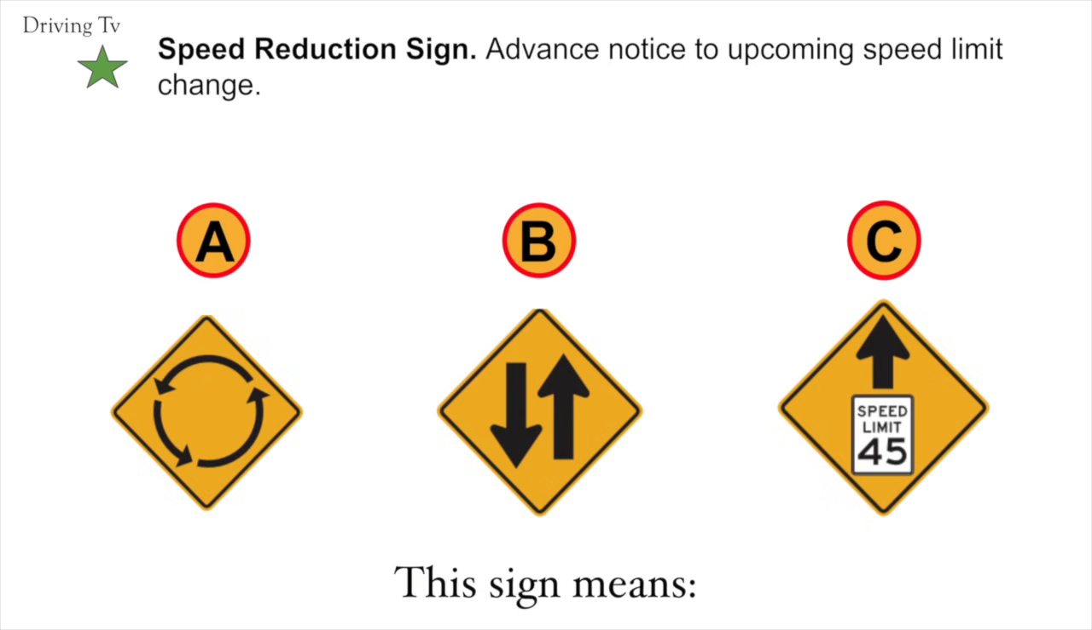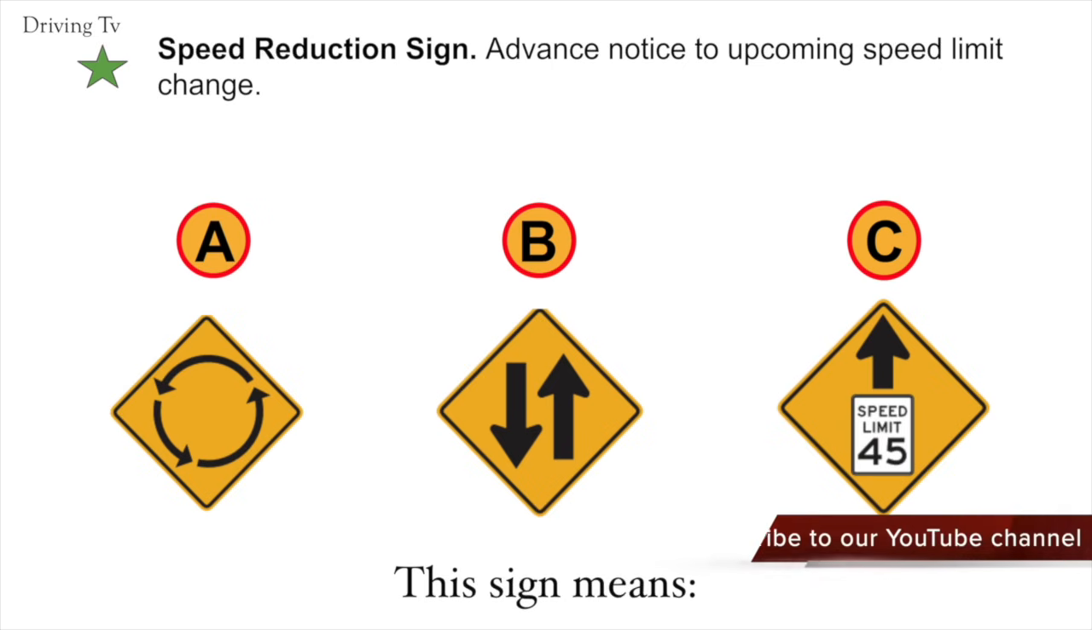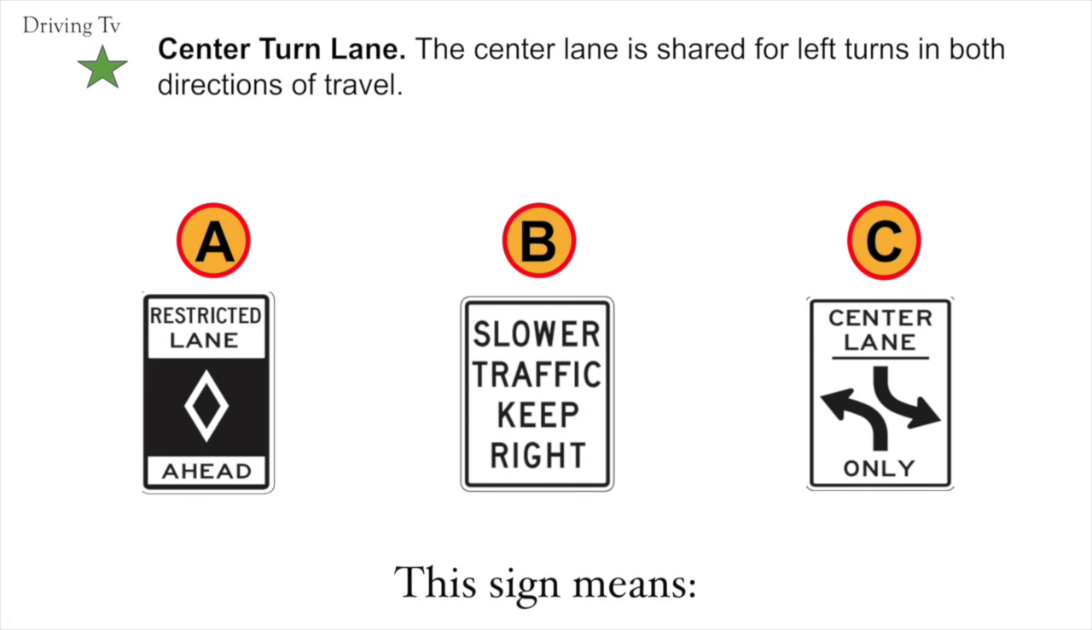Speed reduction sign. Advance notice to upcoming speed limit change. Correct answer is C. Speed reduction sign. Center turn lane. The center lane is shared for left turns in both directions of travel. Correct answer is C. Center turn lane.